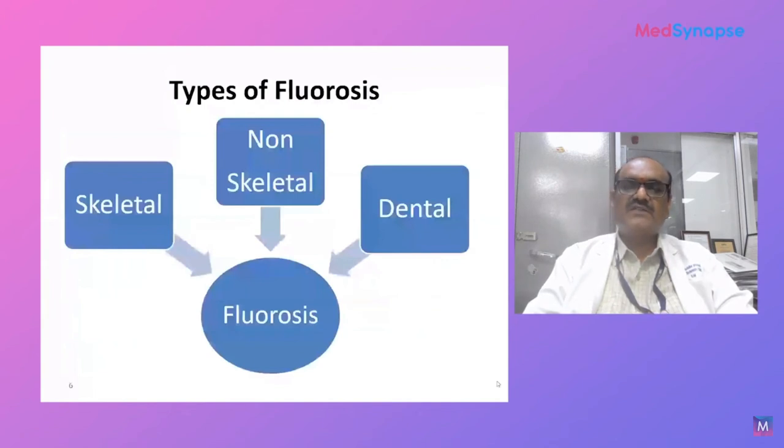The non-skeletal fluorosis includes disorders related to intelligence quotient in children, thyroid disorders, early diabetic cataract, hearing deficits in children, autism, cardiovascular disorders, gastrointestinal disorders, and the reproductive system is also involved, among various other things.